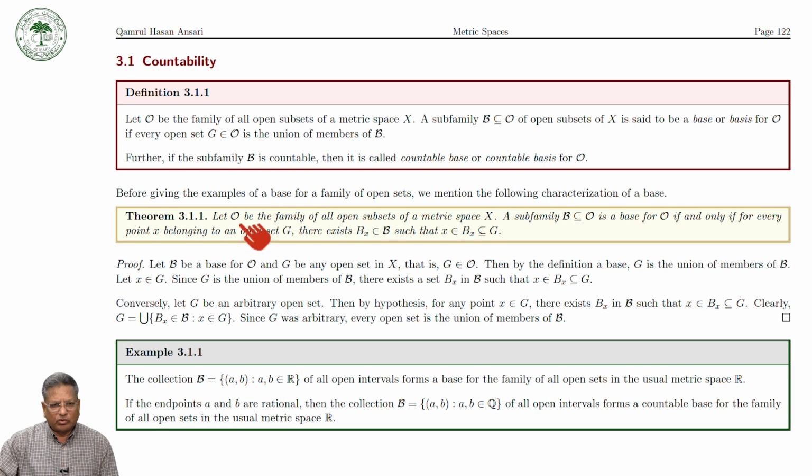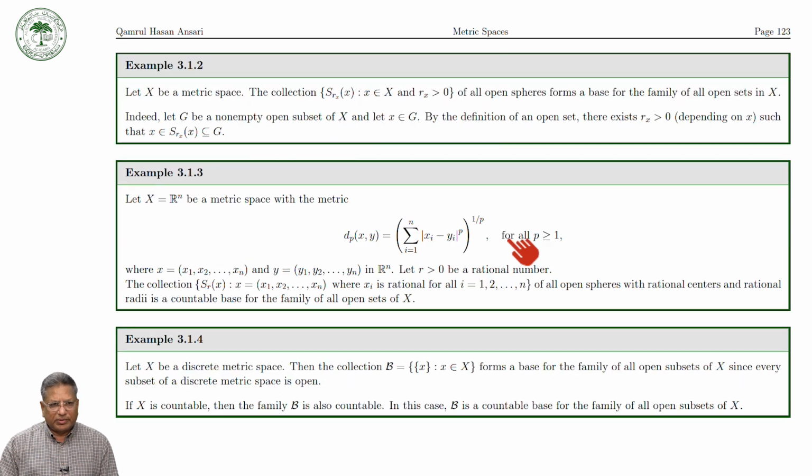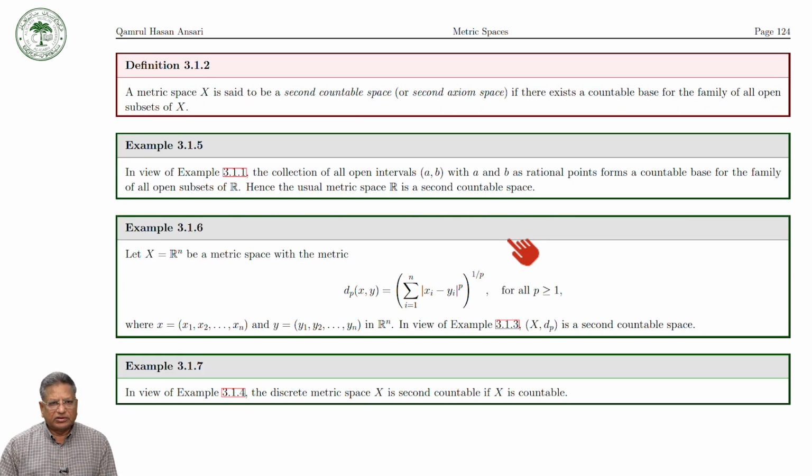Let O be the family of all open subsets of a metric space X, then a subfamily B is a base for O if and only if for every point x belonging to an open set O, there exists Bx, an element in B, such that x is in Bx and Bx is a subset of O. So that was the characterization of the base or countable base, and we have seen several examples of base and countable base, and we gave the definition of a second countable space.